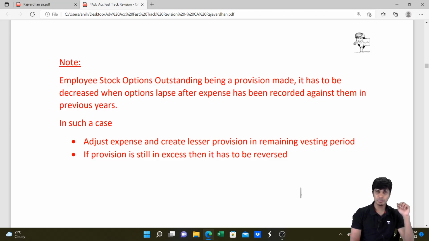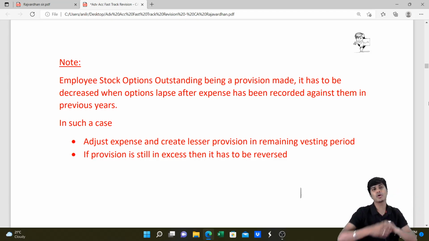In the first year you created provision for 50 employees, out of which 10 employees left. In the second period, there are only 40 employees. You have to create provision for 40 employees. First year, it's already done. Provision created, debited to P&L. In the second year, when you have to create provision, you will assume that there are only 40 employees in the first year and 40 employees in the second year. These people are eligible.